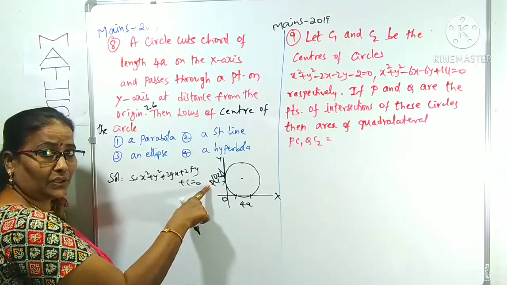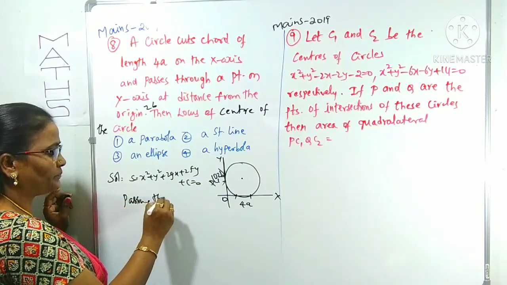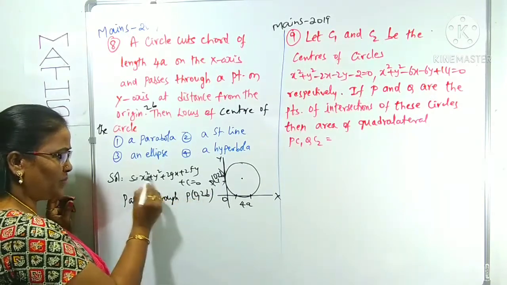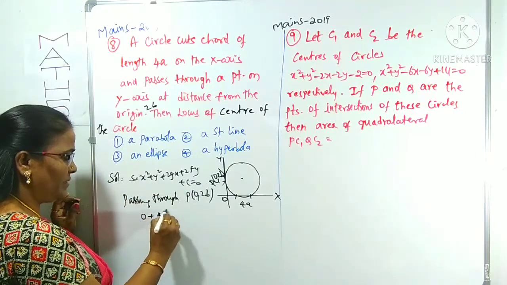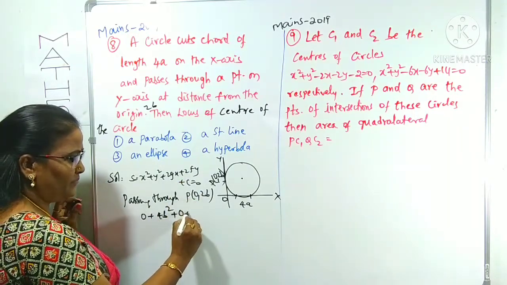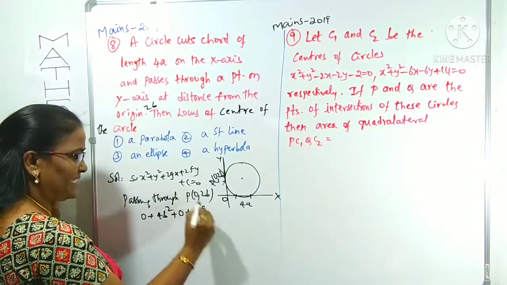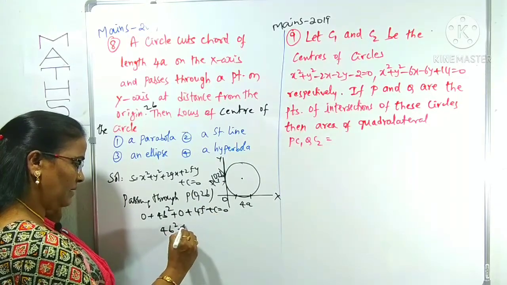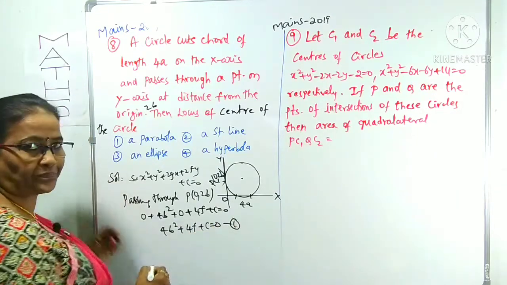Passing through where? Passing through (0, 2b). Substitute that point: in place of x is 0, y is 2b. 0 square is 0, plus 2b whole square is 4b square, plus 2g into 0 is 0, 2f into 2b is 4f, plus c equals 0, right? I am rewriting this as 4b square plus 4f plus c equals 0, as equation 1.